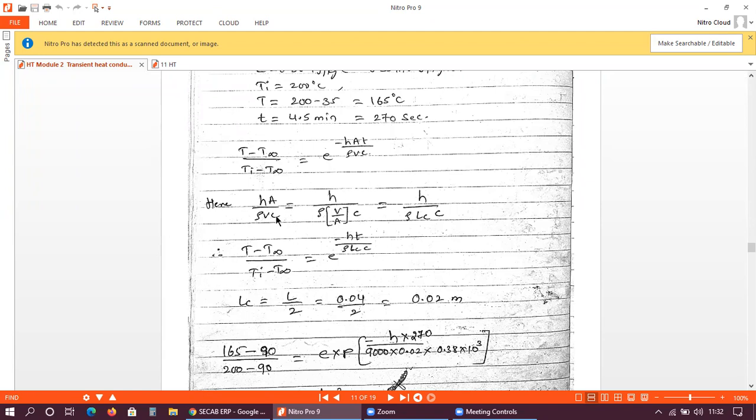In this hA by rho VC part, I am simplifying by taking A to the denominator, so it becomes V by A. This V by A is nothing but the characteristic length, that is the ratio of the volume of the solid to the surface area of the solid. As we discussed in our previous class, for a flat plate the characteristic length is L by 2, for a cylinder it is R by 2, and for a sphere it is R by 3.